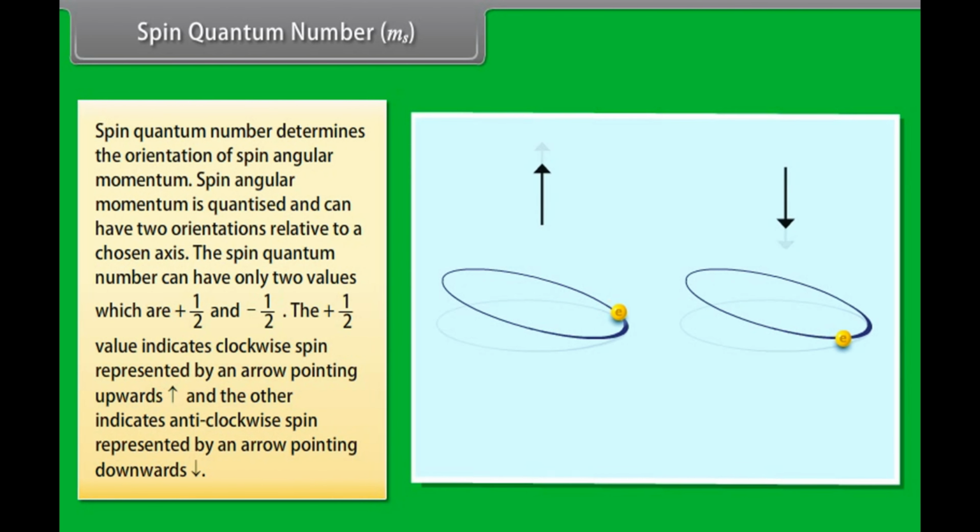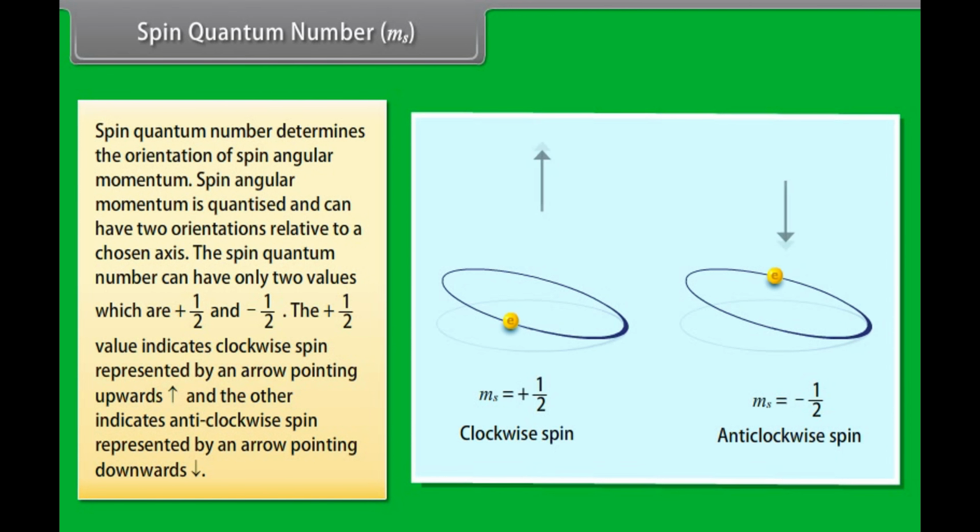Spin quantum number, ms. Spin quantum number determines the orientation of spin angular momentum. Spin angular momentum is quantized and can have two orientations relative to a chosen axis. This spin quantum number can have only two values, which are +1/2 and -1/2. The +1/2 value indicates clockwise spin, represented by an arrow pointing upwards, and the other indicates anti-clockwise spin, represented by an arrow pointing downward.